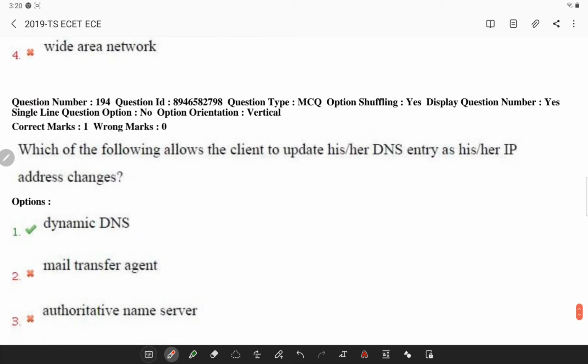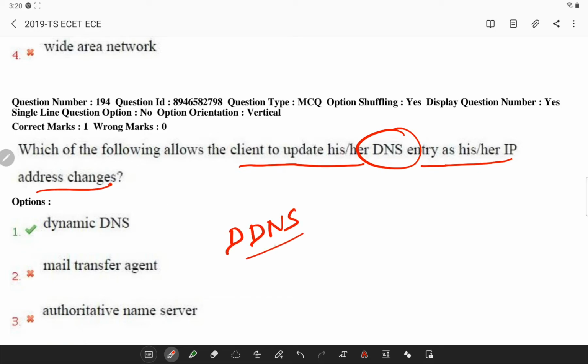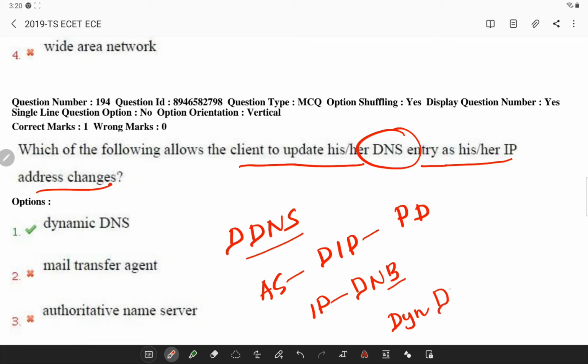Next, which of the following allows a client to update his DNS entry, domain name entry, when his IP address changes? Basically, DDNS, dynamic DNS, is a service procedure that supports assignment of a dynamic IP address to a particular domain. A comparison with the internet provider's DNS database takes place automatically. So dynamic DNS automatically ensures the change of the IP address is detected and the DNS entries are updated accordingly.